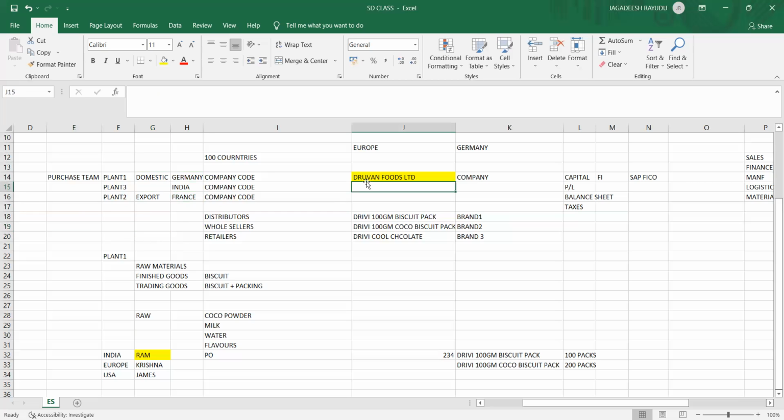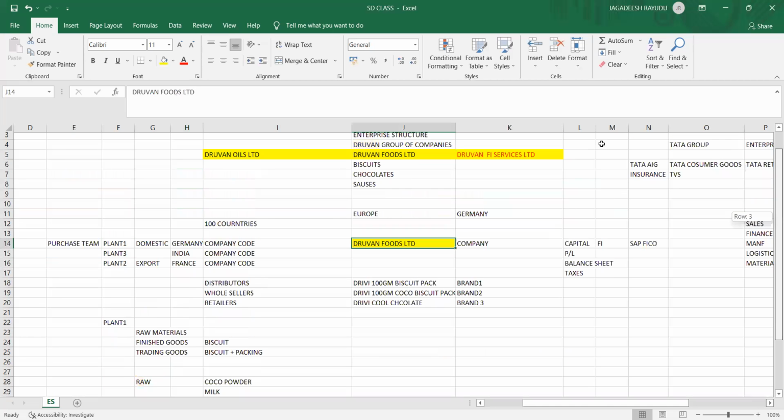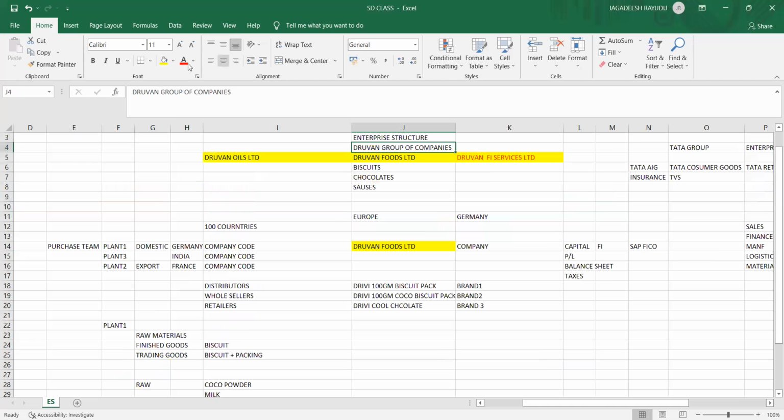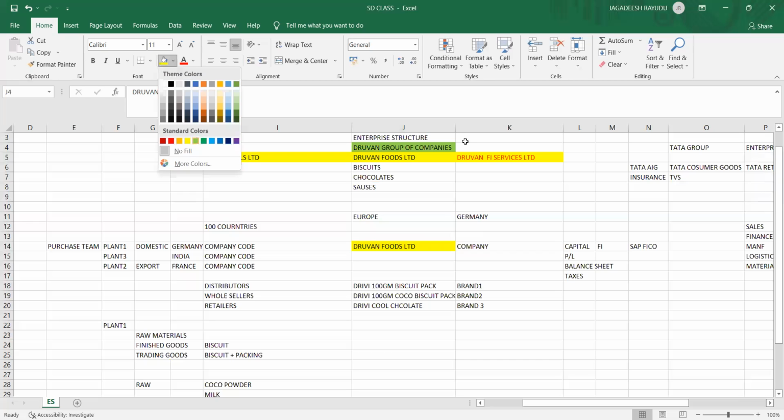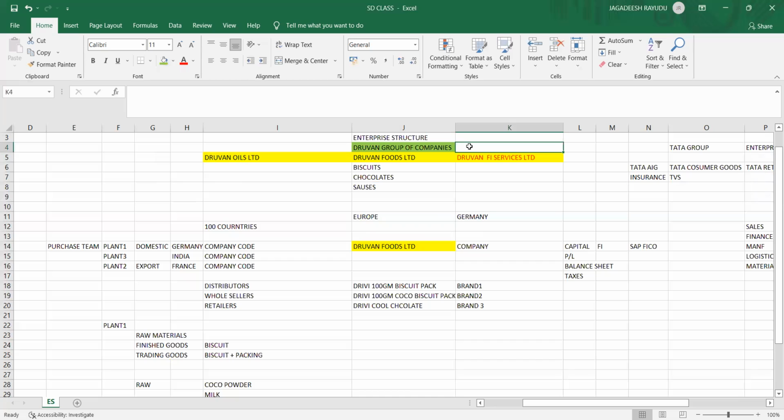When you are creating this company in the SAP system, the Dhruvan group of companies, you will create it as the main company.